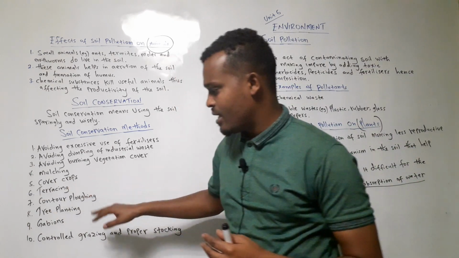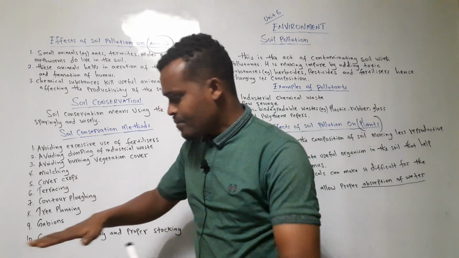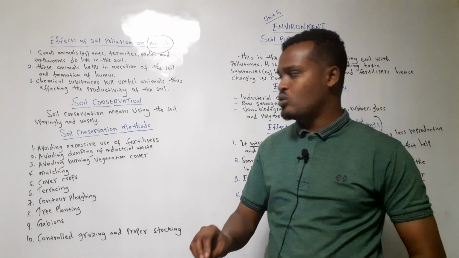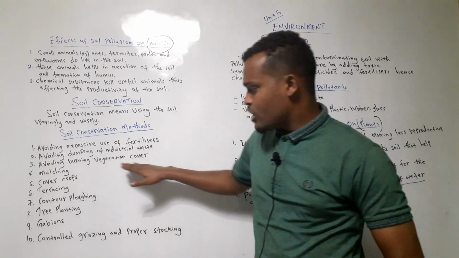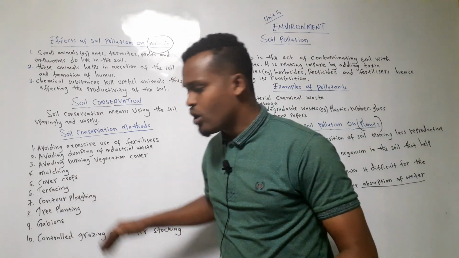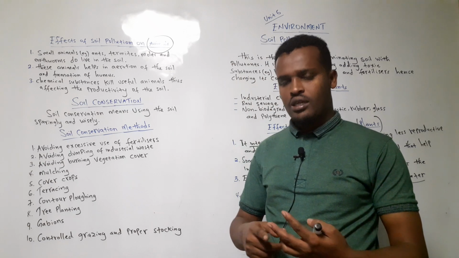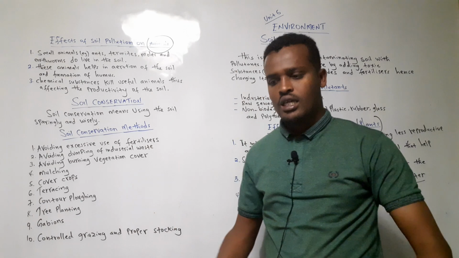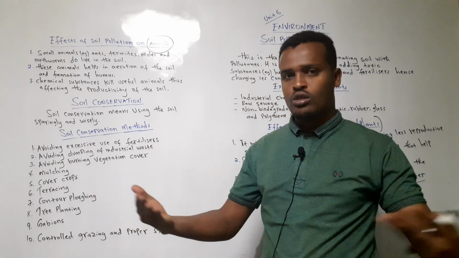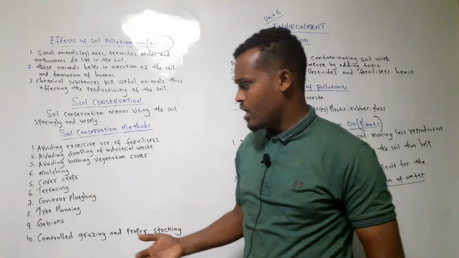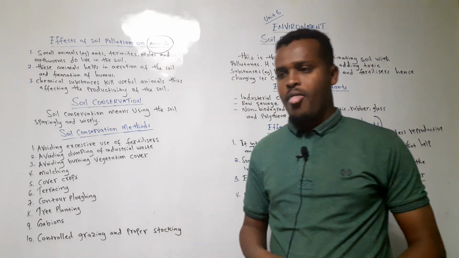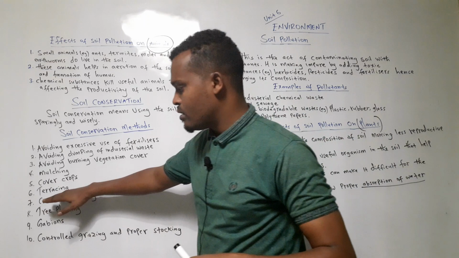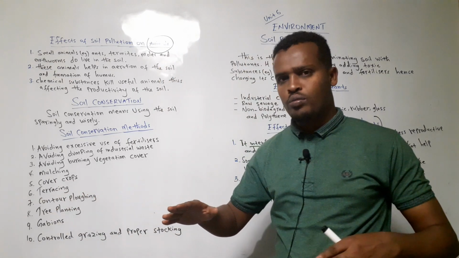Cover crops, you cover. Cover crops means the crops you plant. Vegetation cover means these are natural. Cover crops means you plant. A good example is peas, pumpkins, watermelon, they always cover the soil, making the soil remain what? Not evaporated.